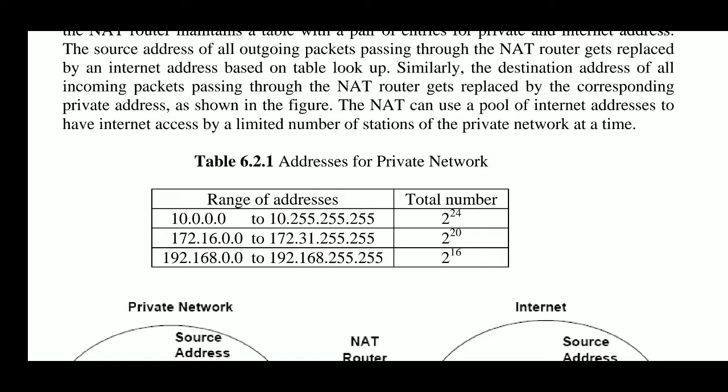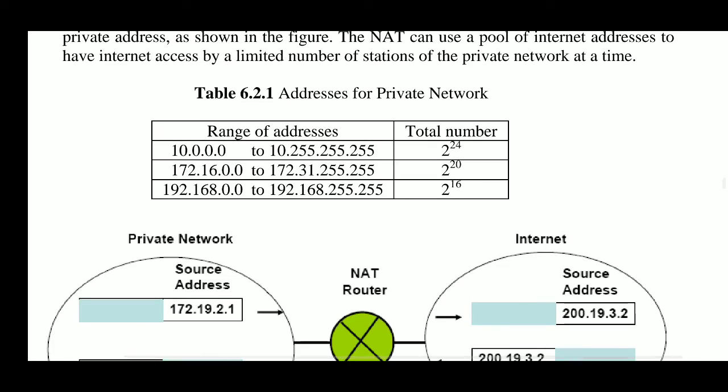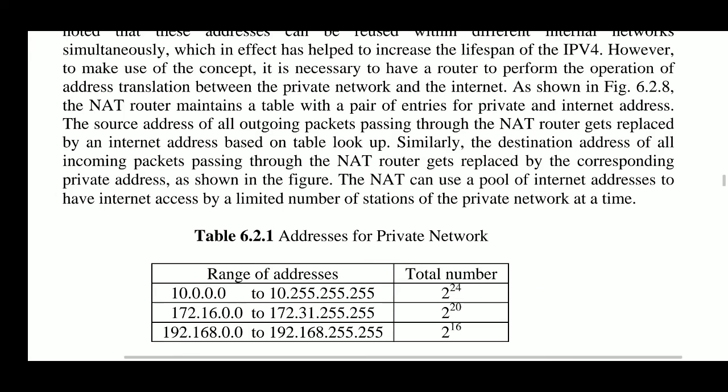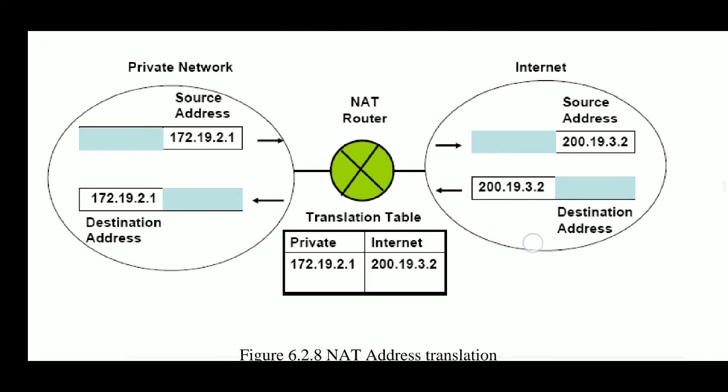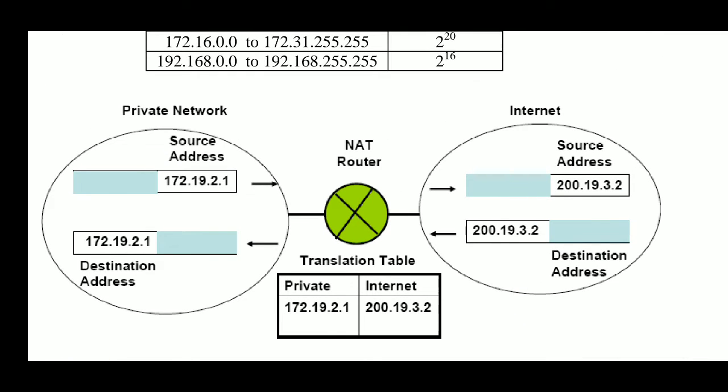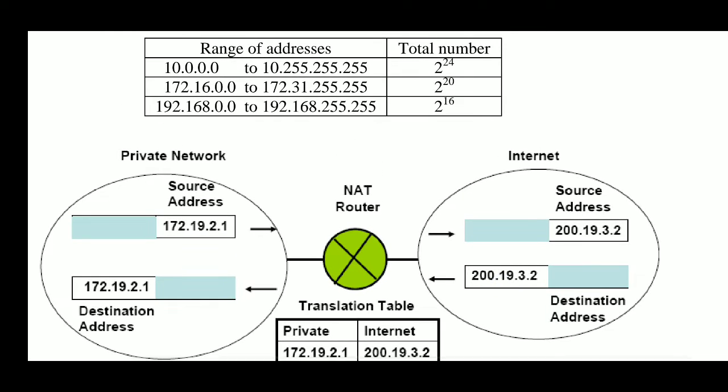And in the third range, 192.168.0.0 to 192.168.255.255, there are 2 raised to the 16 addresses. So what network address translation does, it needs a device like a router which converts the private addresses whenever they go to the public internet.